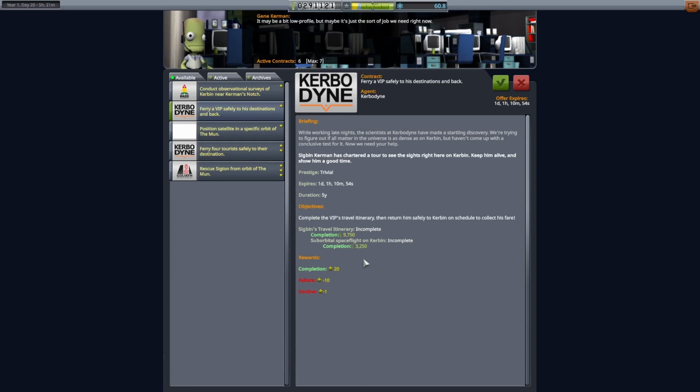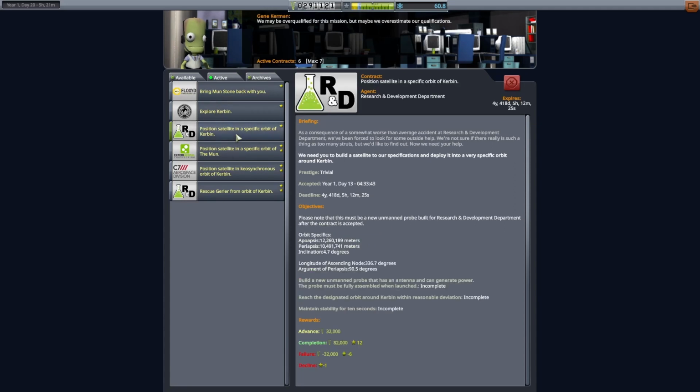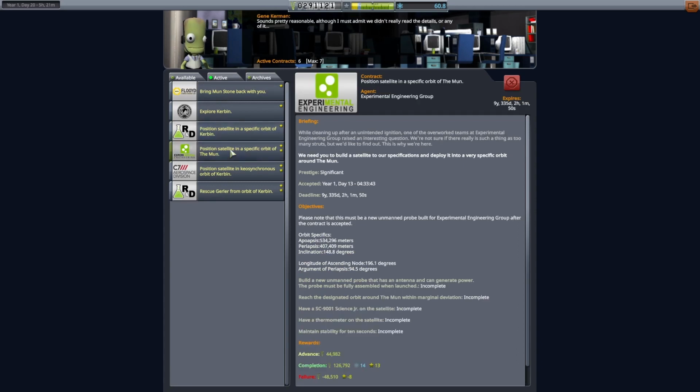In the last episode, we did a Mun landing, and it was pretty intense. This time, we're going to do something a little bit more chill, I guess, and that's going to be putting a couple of satellites in orbit. We've got a satellite that they want in an orbit around Kerbin, and a satellite that they want in orbit around the Mun. There's also another one to put a satellite in a geosynchronous orbit.